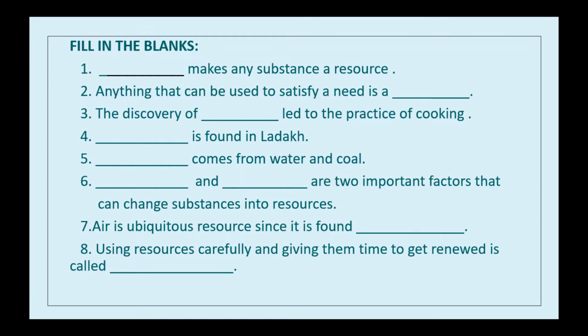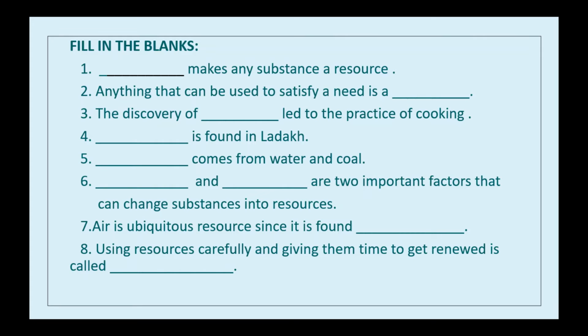Yes. Then uranium is found in Ladakh. And it is an example of potential resources. How? Basically, potential resources are those resources whose entire quantity may not be known, and these are not being used at present.